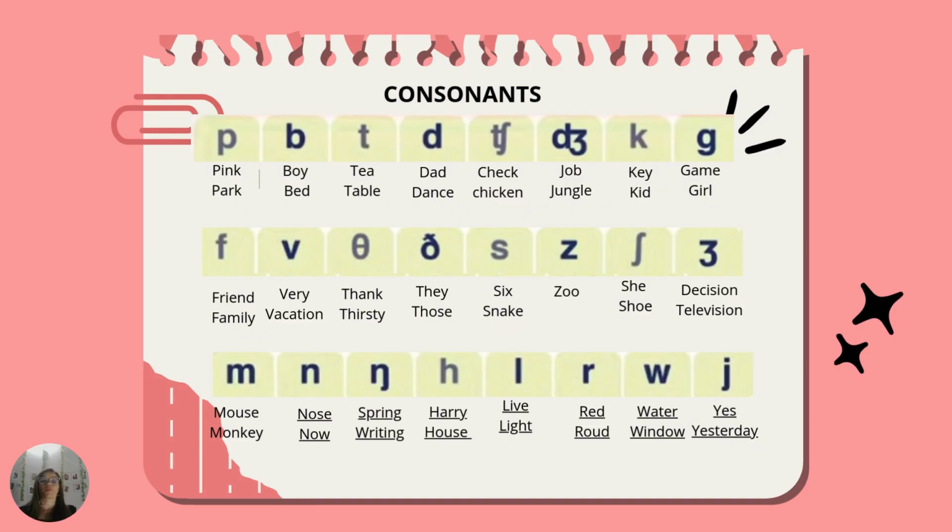For example, the decision to turn off the television was fabulous. M. This sound occurs in the words mouse, monkey. For example, the monkey played with the mouse.